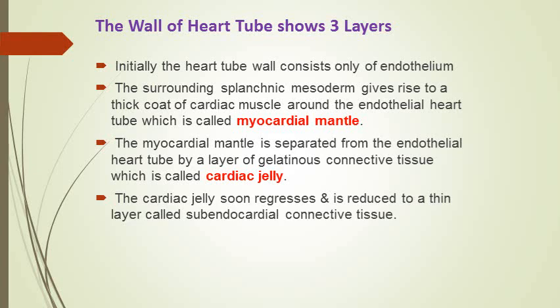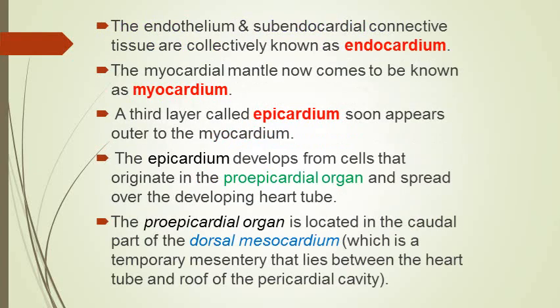But this is a temporary structure, and very soon it regresses and does not disappear completely but becomes reduced to a thin layer of connective tissue which is called subendocardium. So just beneath the endothelium, subendocardium is formed from the cardiac jelly, and then a layer is also formed outer to the myocardium.